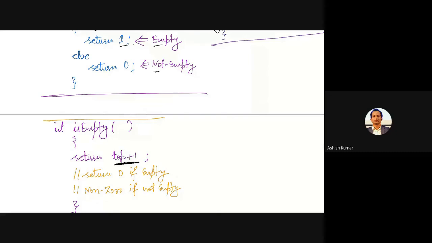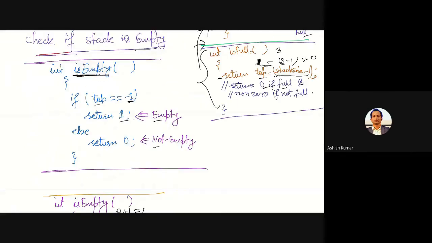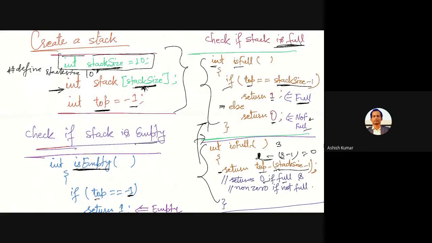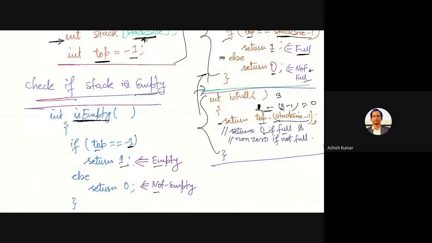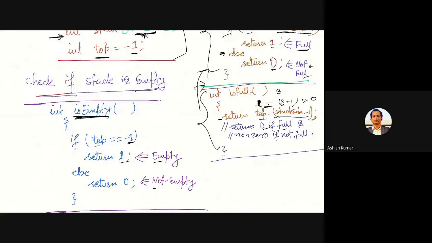How will I check whether it is empty or not? Top in the beginning has -1, then you are adding 1 to it. This is going to give you 0. If it is 0, it is empty. If it is non-zero, what does that mean? If you have a single element, top value will be 0, and you are going to add 1, then it is going to be 1. So it is non-zero, and that non-zero says it is not empty. So these two functions are important: is full and is empty. The purpose of is full is to check whether the stack is full, and the other one, is empty, is to check whether the stack is empty.